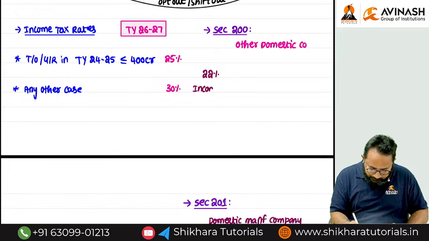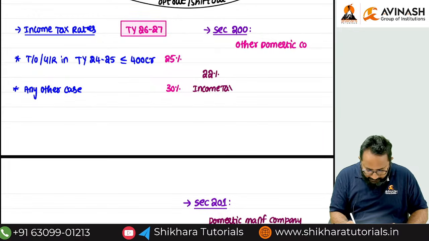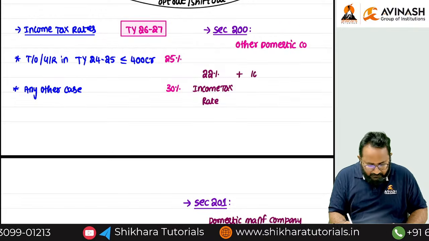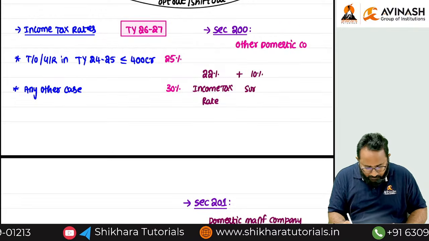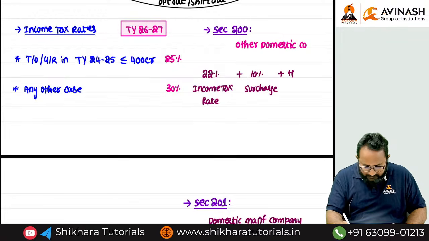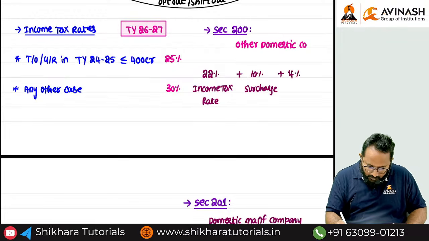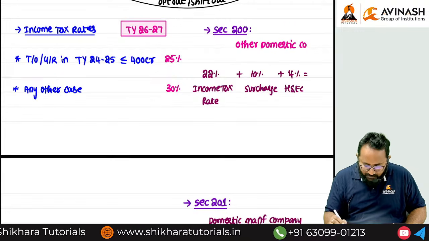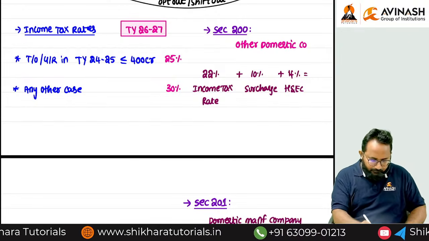Tell me. Income tax rate plus surcharge also fixed here. What is the surcharge rate? 10%. And 4% is what? Health and education cess. Tell me, what is the effective tax rate, all of you?